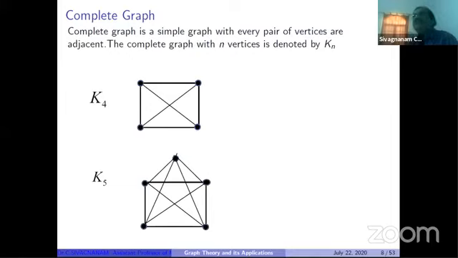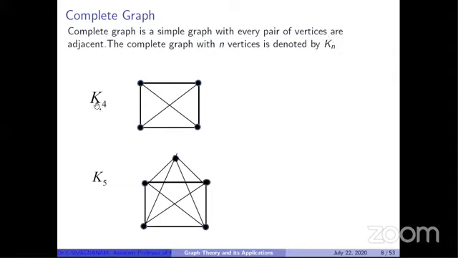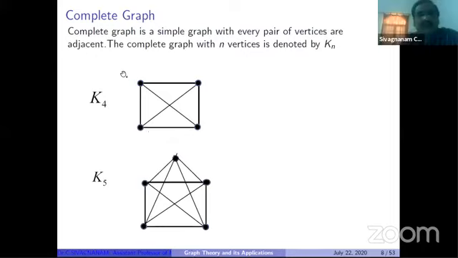What is the notation for complete graph? The complete graph with n vertices is denoted by Kn. So this is the graph K4, because it contains 4 vertices and every pair of vertices is adjacent. And in this example you can see it contains 5 vertices and every pair of vertices is adjacent, so it is denoted by K5, and the first graph is K4. So complete graph means every pair of vertices is adjacent and it should be a simple graph.